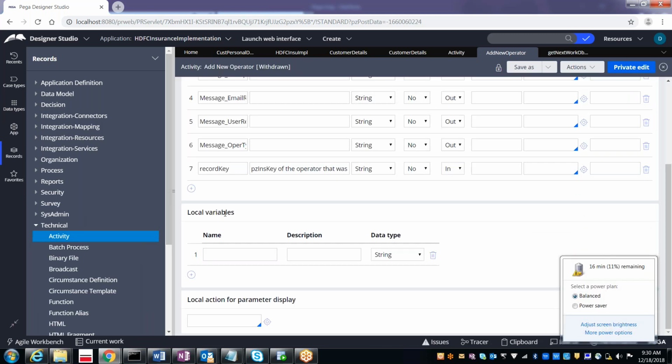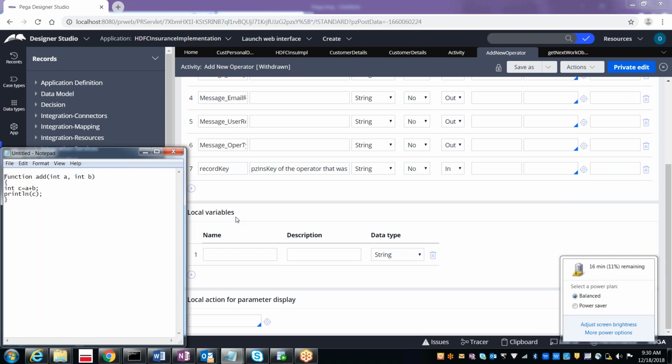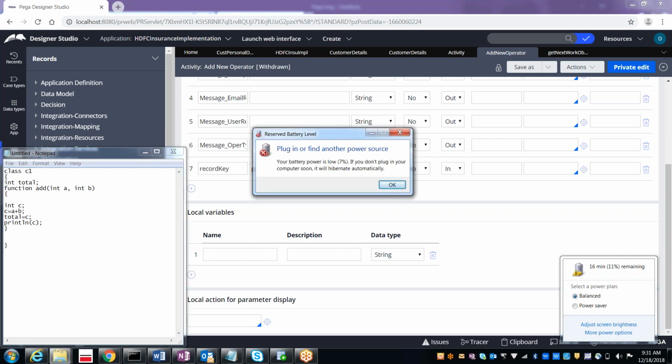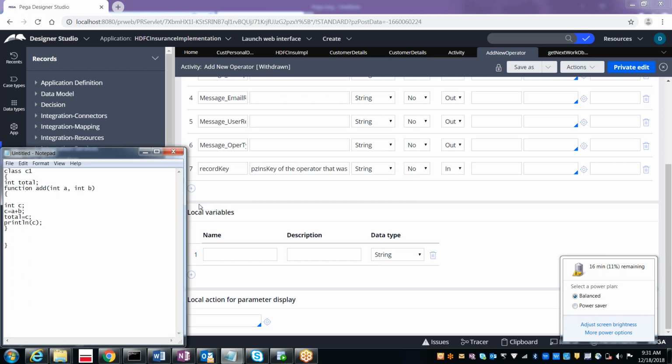And here again we have something called local variables also. So what is this local variable? Class C1, under this, int total and int C. Here, total is a property which is like a global.